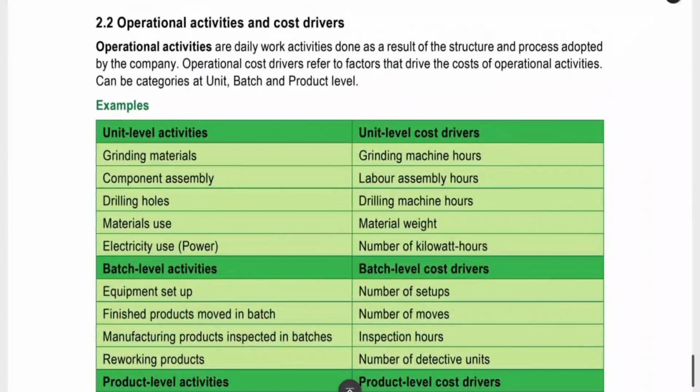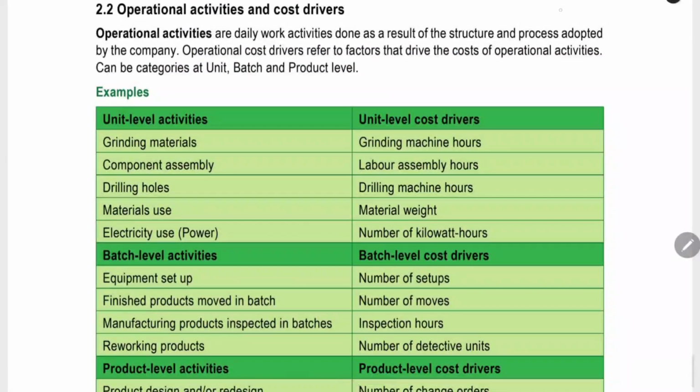That's all. Now, operational activity and cost driver that we saw in the example, right? The inspection and the number of inspection. That is actually operational cost driver. This is relating to the actual operation of the entity, not relating to quality or the scale of operation. That and all is not concerned. That and all relating to the planning phase. This is the actual operation which we are doing.